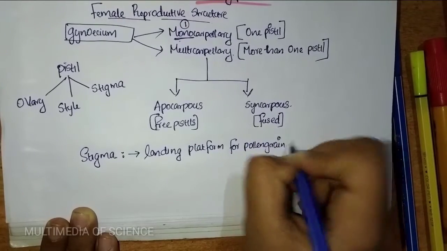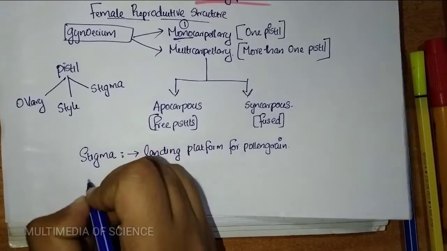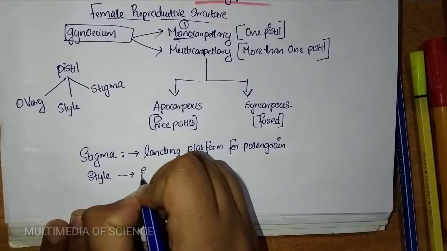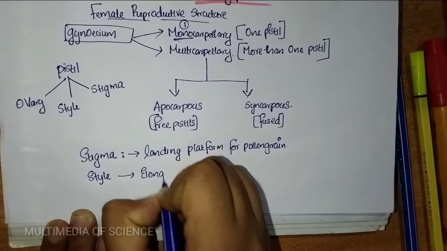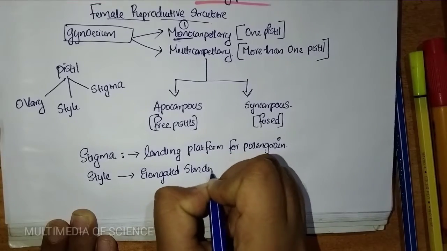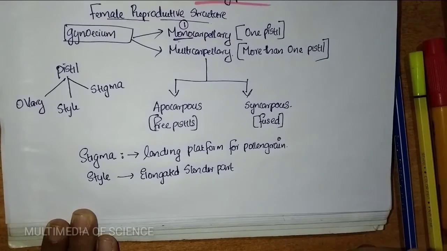Then the next one is style. What is style? Style is the elongated slender part beneath the stigma.